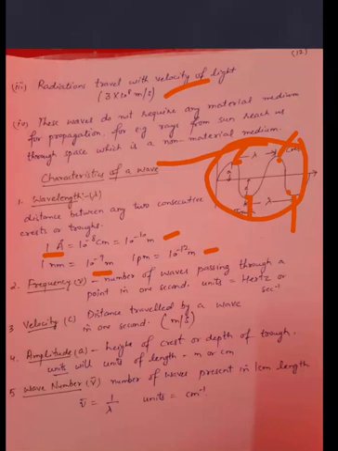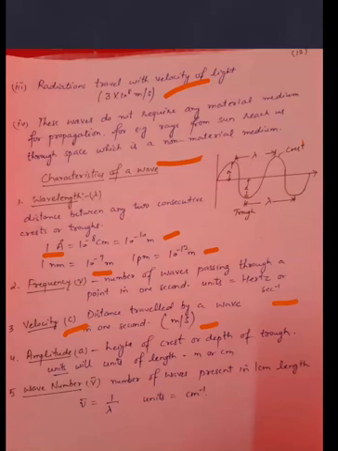Next is frequency. Frequency is the number of waves passing through a point in 1 second. Means from a point in 1 second, how many waves pass. Its unit is hertz, or you can say per second. Next is velocity, denoted by c. It is the distance traveled by a wave in 1 second, so the unit will be meter per second. Next is amplitude. Amplitude is the height of the crest or depth of the trough. It is denoted by A and the unit will be the units of length, meter or centimeter.